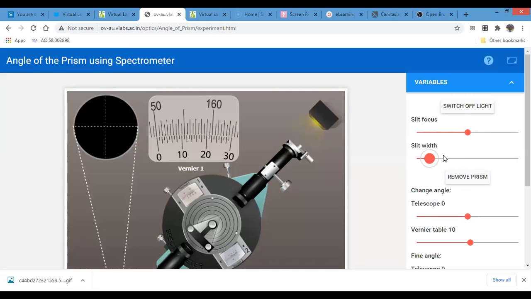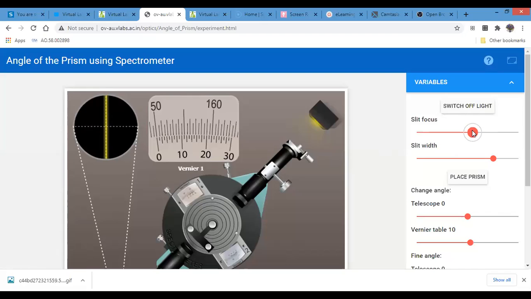This is the width. By adjusting this, we can change the width of the slit, and now you can adjust the focus of the slit. The prism is placed, so I cannot see this, so I have removed the prism. Now you can see I am adjusting the slit width. Okay, so here you can see the image. Now if we focus it, we will get a clear image. Like this the instructions should be given to the student.